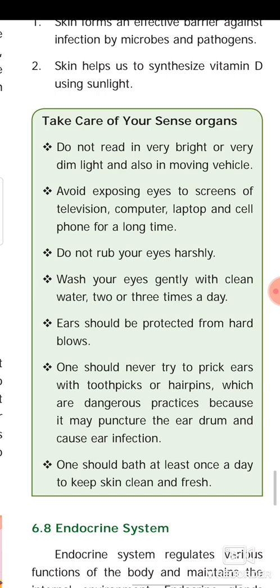Ears should be protected from hard blows. One should never try to prick ears with toothpicks or hairpins, which are dangerous, because it may puncture the eardrum and cause ear infection. One should bathe at least once a day to keep skin clean and fresh.